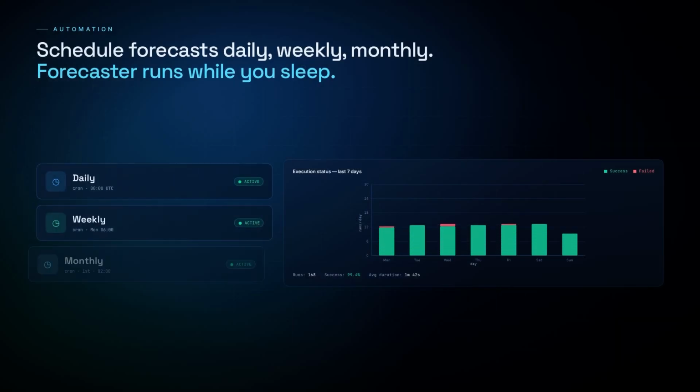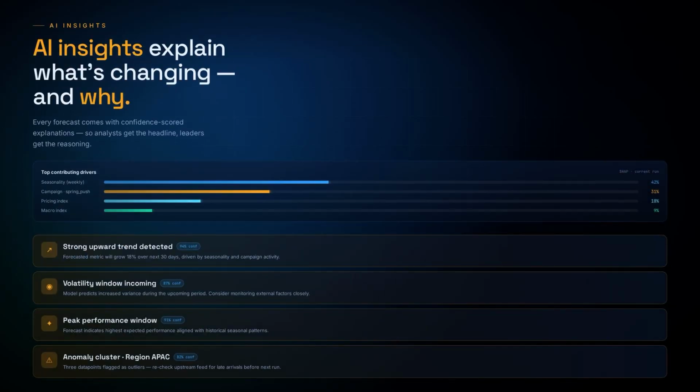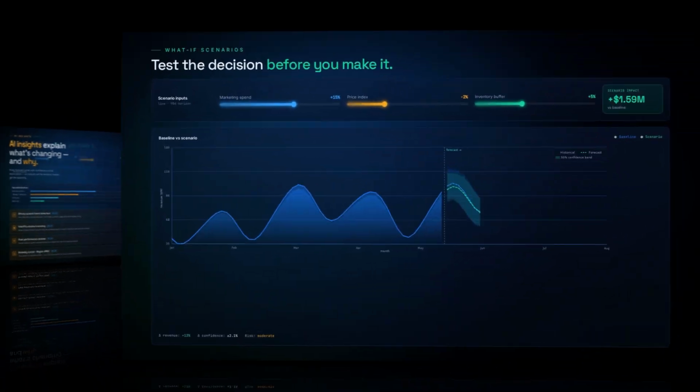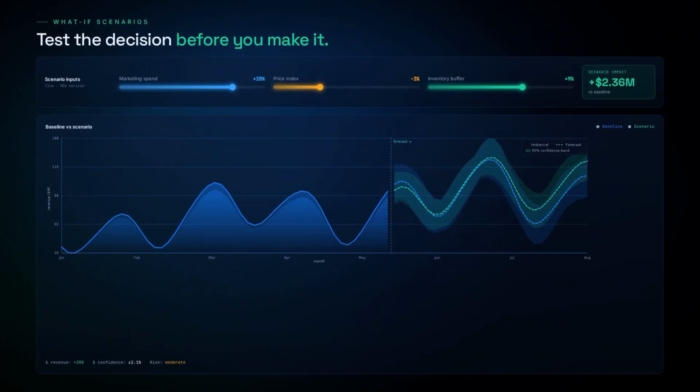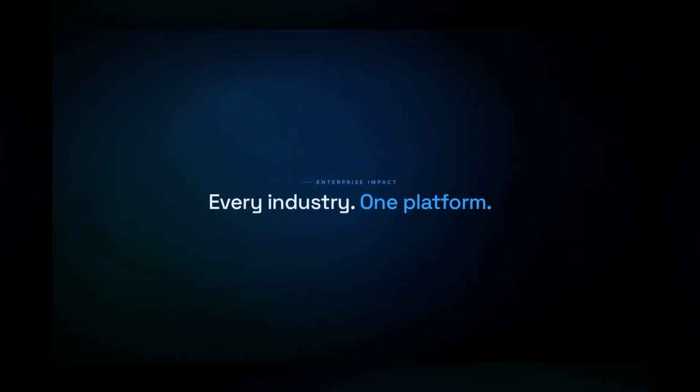Schedule forecasts daily, weekly, monthly. Forecaster runs while you sleep. AI insights explain what's changing and why. What if scenarios let you test the decision before you make it? Let's see the enterprise impact.